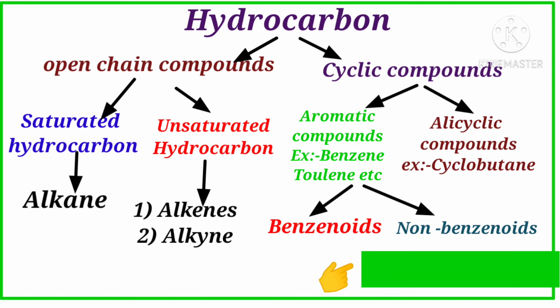Next, hydrocarbons are also divided into cyclic compounds. Cyclic compounds are divided into two types, aromatic compounds and alicyclic compounds. In aromatic compounds, benzene, toluene, etcetera, are examples. Next, alicyclic compounds: cyclobutane, cyclopropane, cyclopentane. These are alicyclic compounds. Aromatic compounds are divided into benzenoids and non-benzenoids. These are the classification of hydrocarbons.